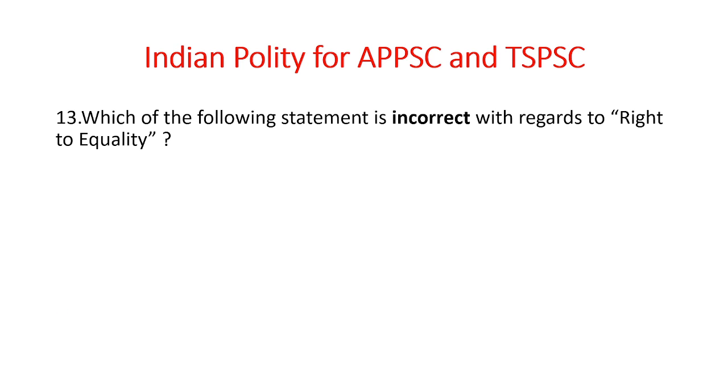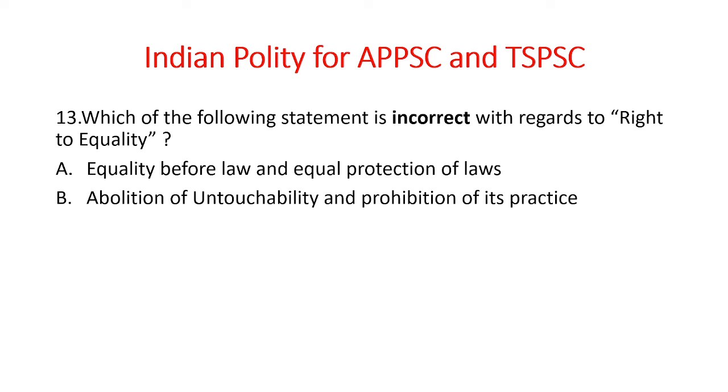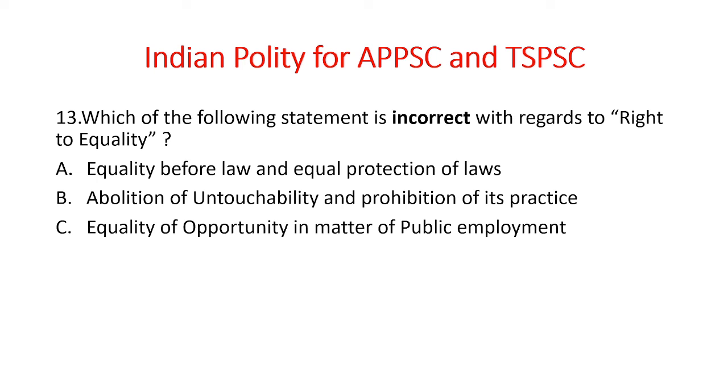Next. Which of the following statements is incorrect with regard to right to equality? And the options are: equality before law and equal protection of law, abolition of untouchability and prohibition of its practice, equality of opportunity in matters of public employment, and Articles 20 to 24 are related to right to equality.